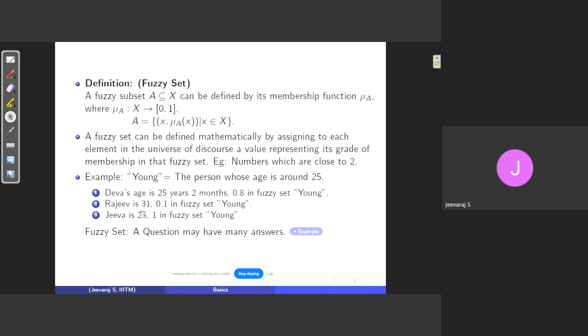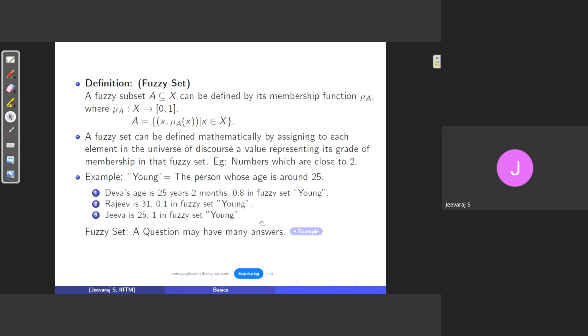Raju, whose age is 31, which is far away from 25, satisfies the condition of being in the set about 10%. These are the values given by me, so this is basically person dependent.